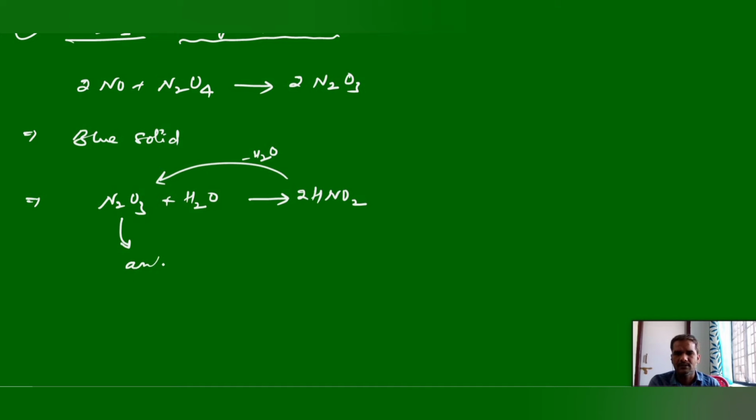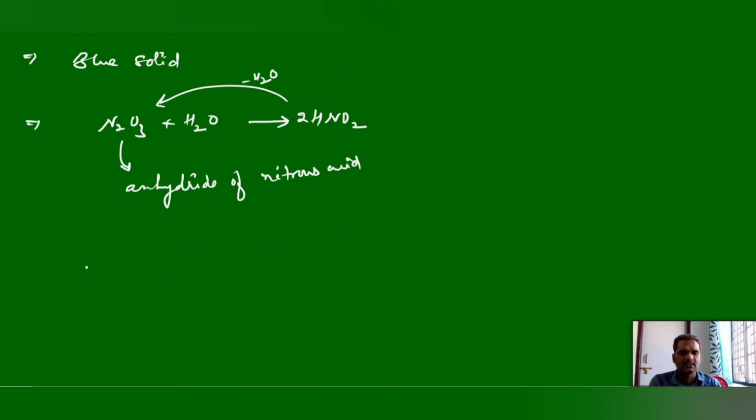So N2O3 is acidic in nature, and when these acidic oxides react with bases, they form salts. Normally, if you dissolve in water, we will get nitrous acid. But when you treat with bases, they form the corresponding salts. So nitrous acid means nitrite salts. You will get sodium nitrite here.